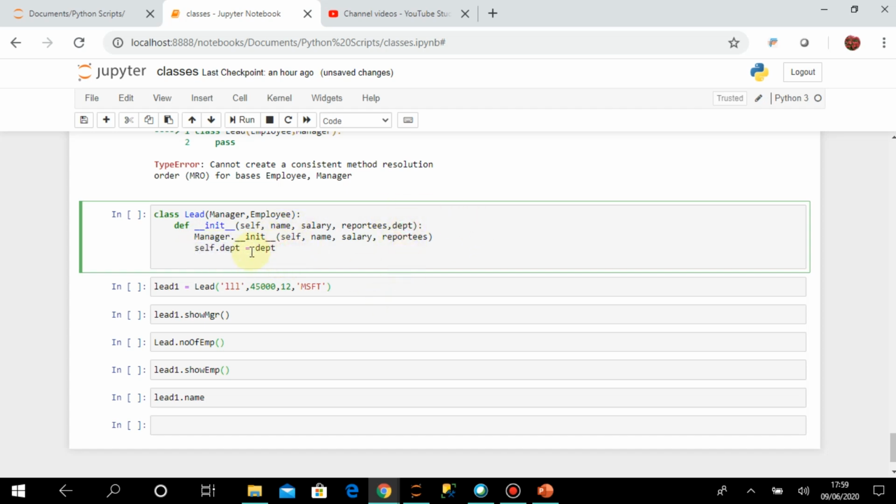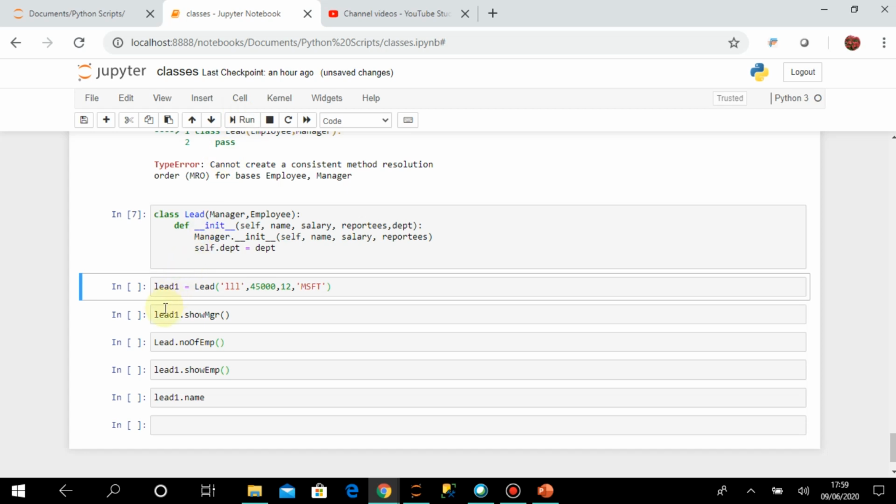Department is a new data member, so I will only do that inside the constructor of the Lead class. Now I am creating a new Lead class object, lead1. Here I am sending four values. The first one is the name of the leader, then the salary, then the number of reportees, and then the department, because one lead is a manager and also an employee.